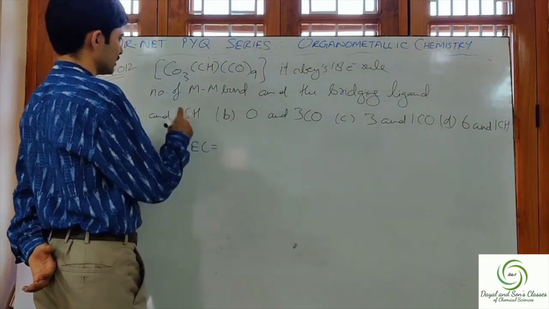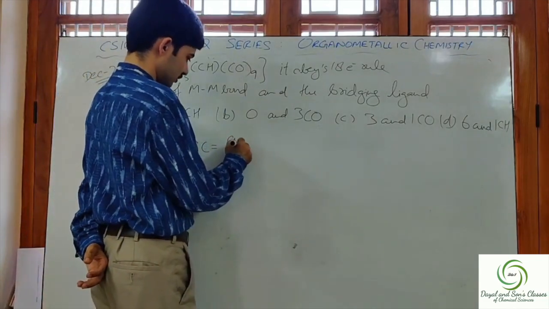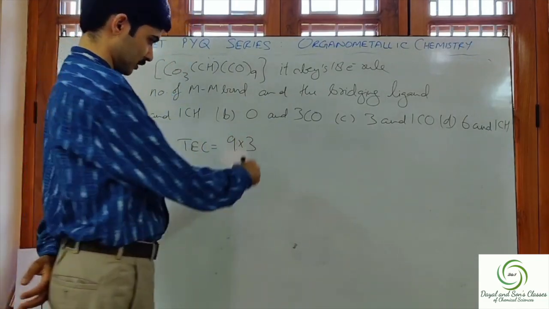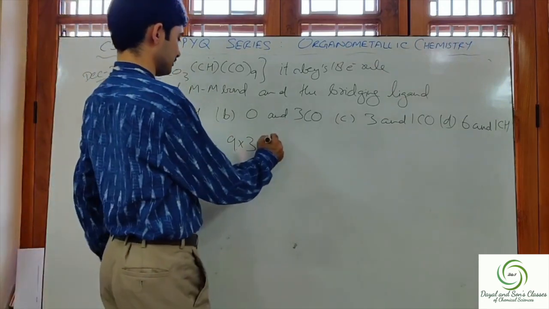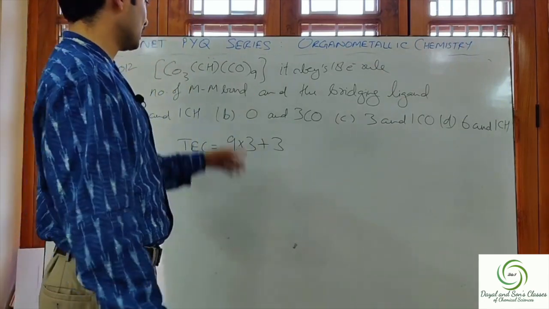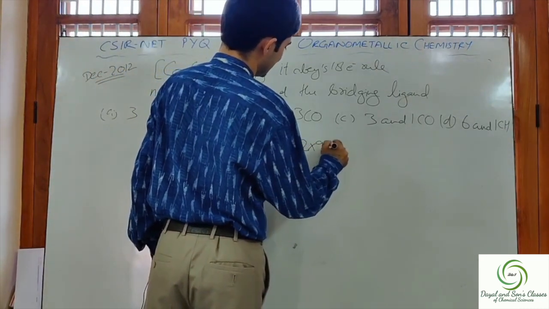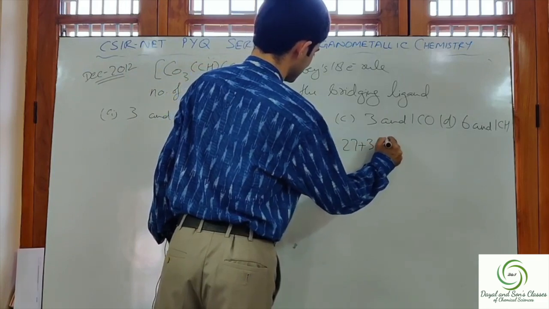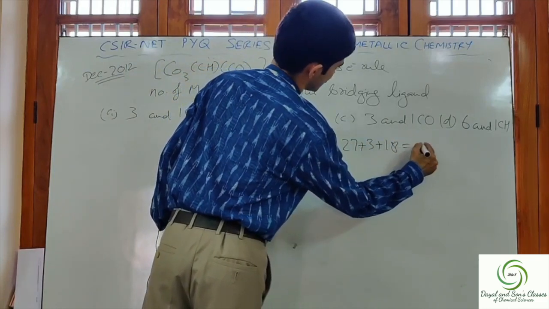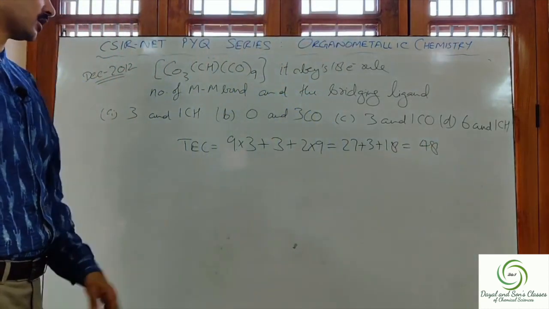Now let us calculate the total electron count for this complex. TC is equal to cobalt. 1 cobalt contributes 9, so 3 will contribute 9 into 3. Plus we have CH. 1 CH contributes 3 electrons. And 1 CO contributes 2 electrons, and there are 9. So 2 into 9 is 18. That is equal to 27 plus 3 plus 18, which comes out to be 48.